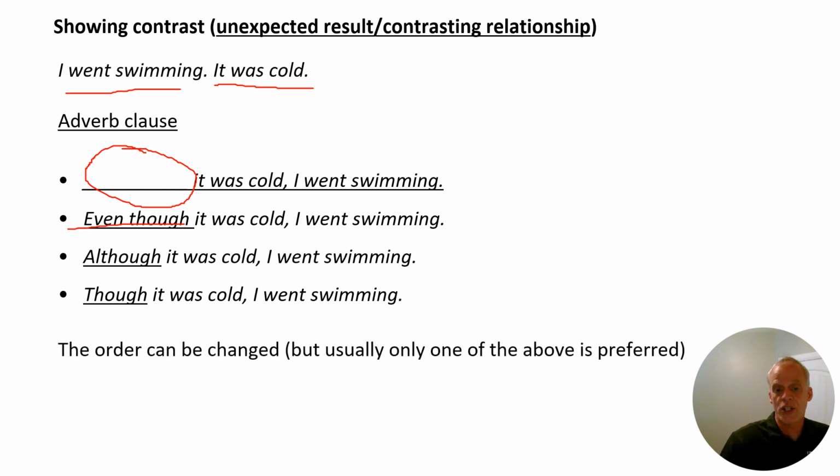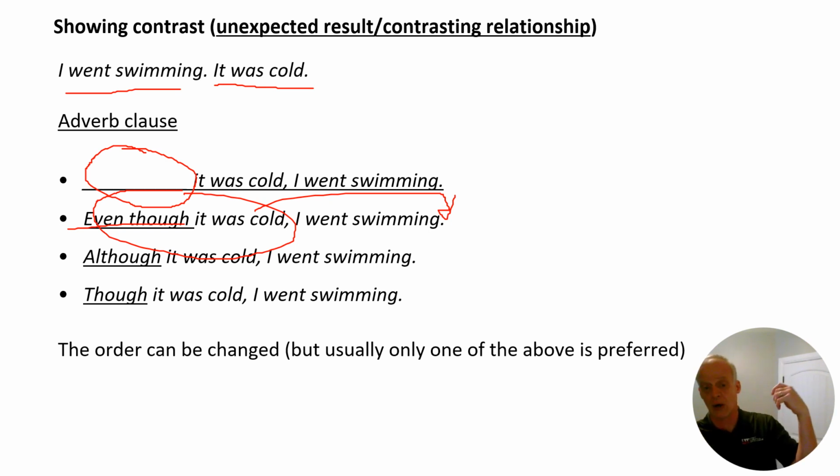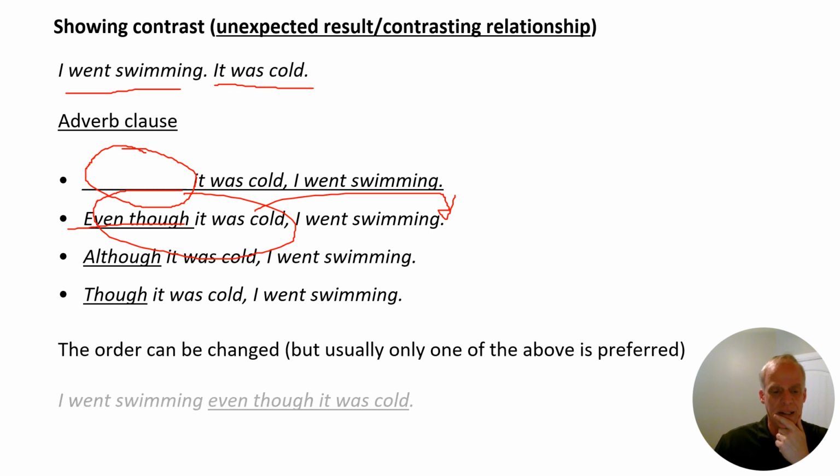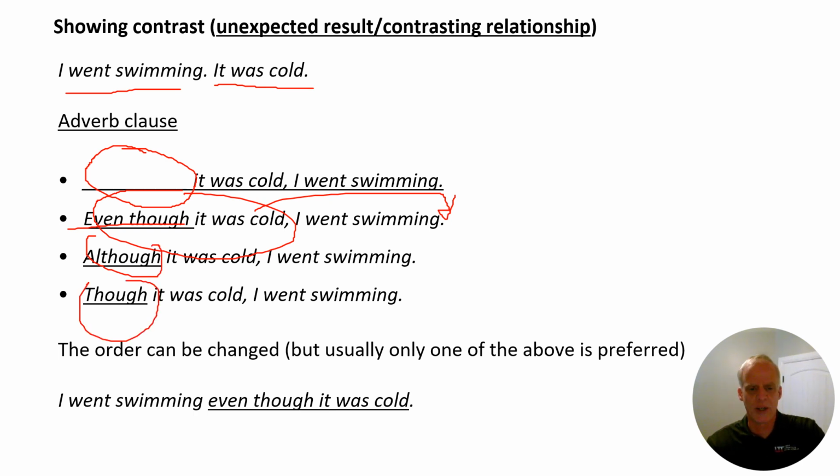We can change the order as usual. I can take this clause and put it in the back and get the comma out. But we only really use it with the even though. I went swimming even though it was cold. The although, the though, I almost never hear them in the second position. You can. I went swimming although it was cold. That's not bad. But I almost always hear it with the even though. That is by far the most common. All right, so that's one. That's how we join these sentences with an adverb clause.